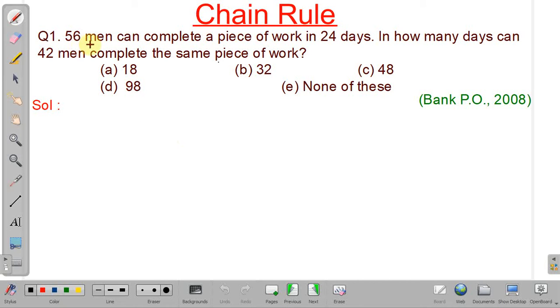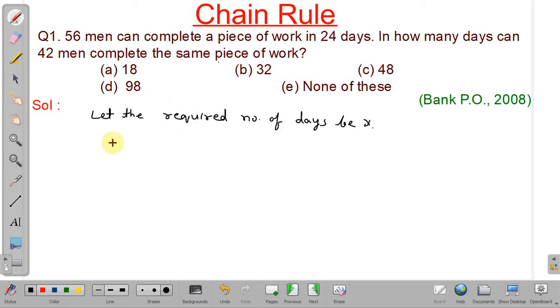So it is given 56 men can complete the work in 24 days, and we have to find the number of days in which 42 men can complete the same piece of work. So we will assume let the required number of days be x.